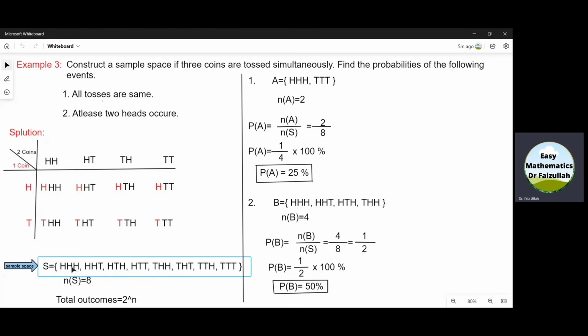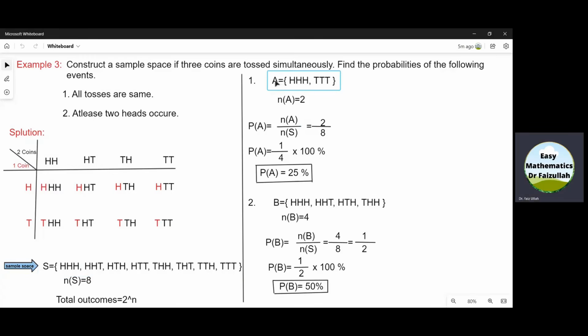So there are 2 outcomes. One is this one, that all the outcomes are heads, and the other is this one, which shows that all outcomes are tail.